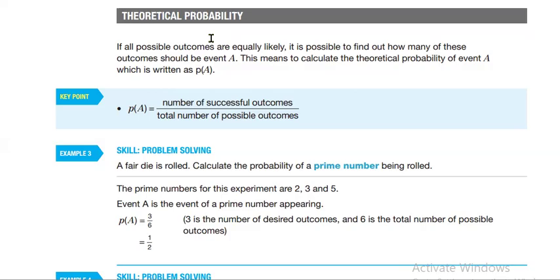For example, if you have a coin, and the coin has heads and tails, the probability of heads will be 1 over 2. Probability of tails will be 1 over 2. So all the events or all the outcomes will have the same probability. Same idea with a die. If you have a die that has six sides, each one has the probability of 1 over 6. That's the idea of theoretical probability. And the theoretical probability is the number of successful outcomes over the total number of possible outcomes.